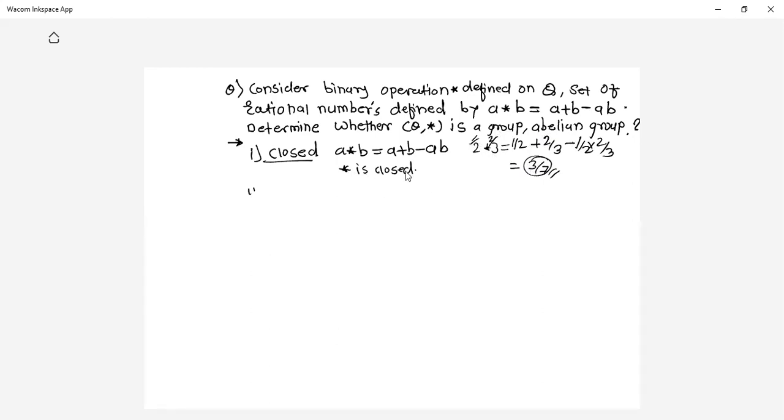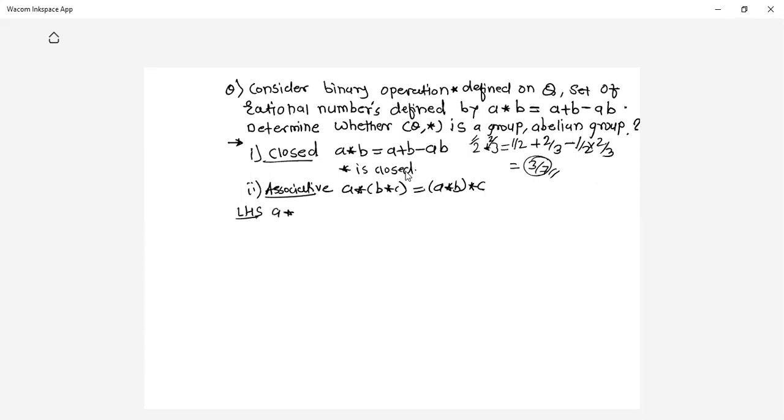What about the second, associative? For associativity, I need to check that (A star B) star C should be equal to A star (B star C). That is what the associative property says. So evaluate the LHS.